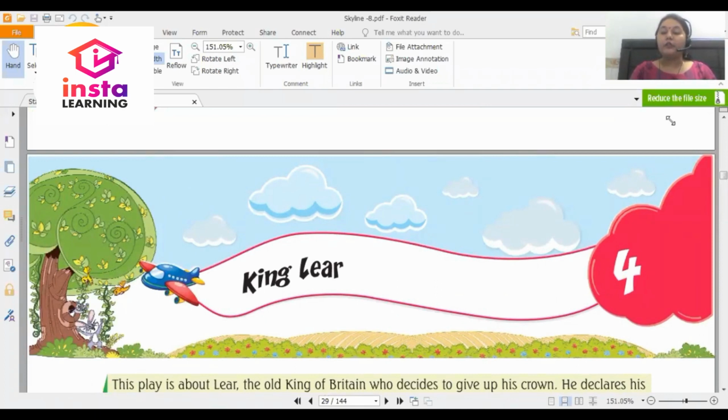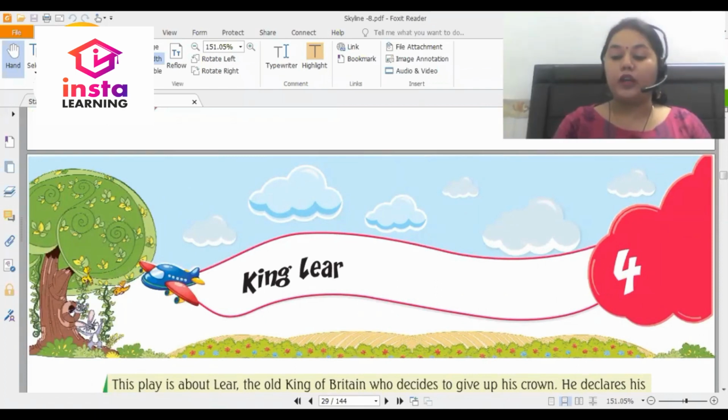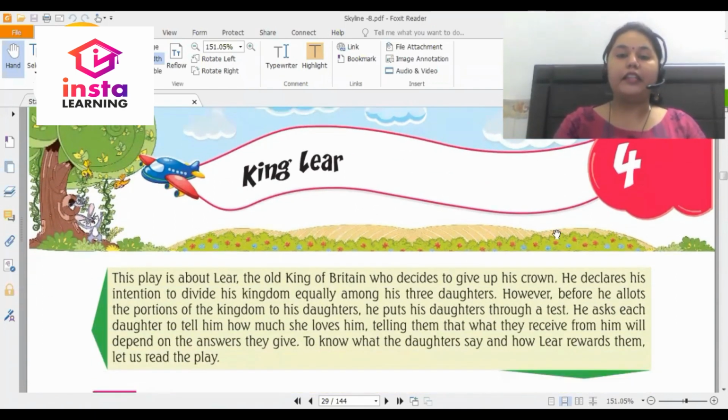Now, let us read the introduction of the play to understand what is happening in this play. This play is about Lear, the old king of Britain, who decides to give up his crown. He declares his intention to divide his kingdom equally among his 3 daughters.